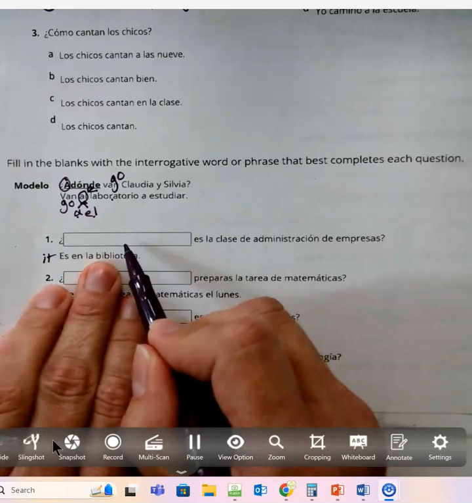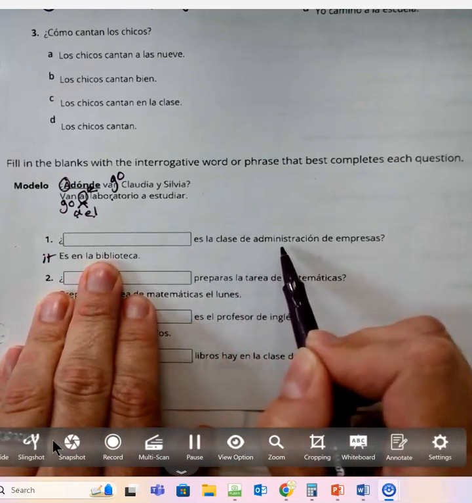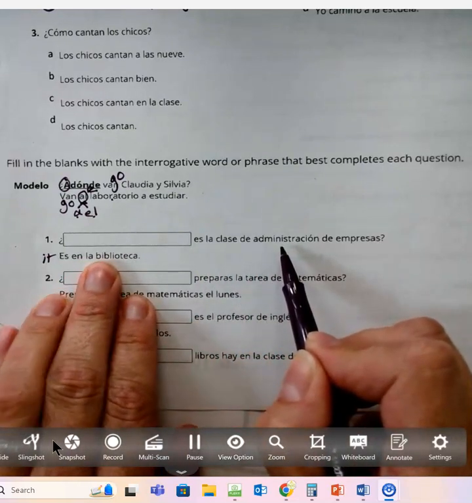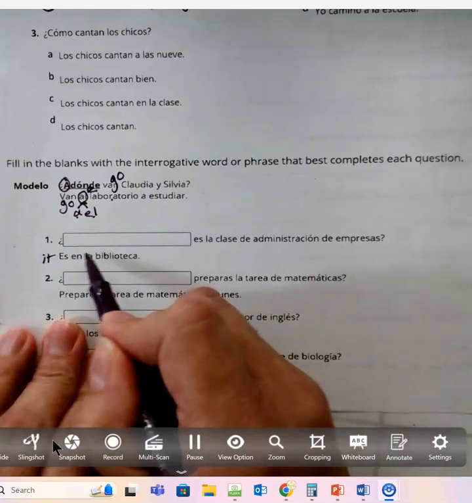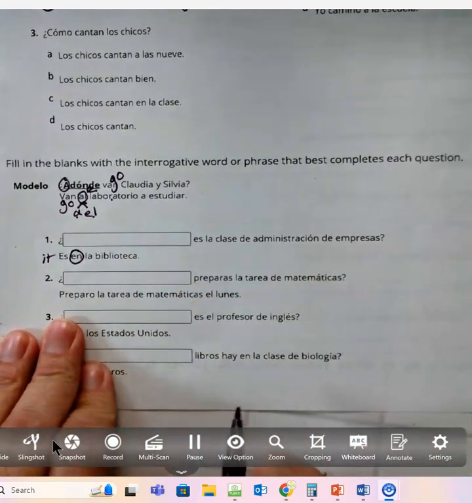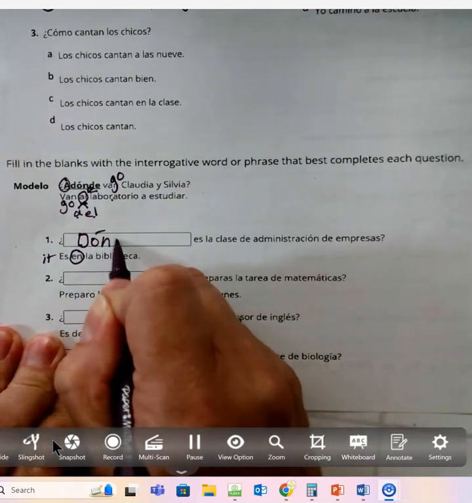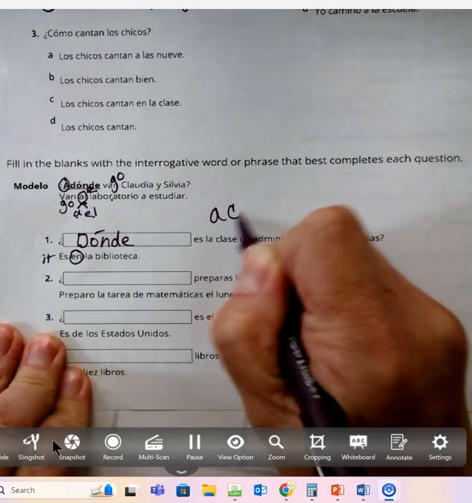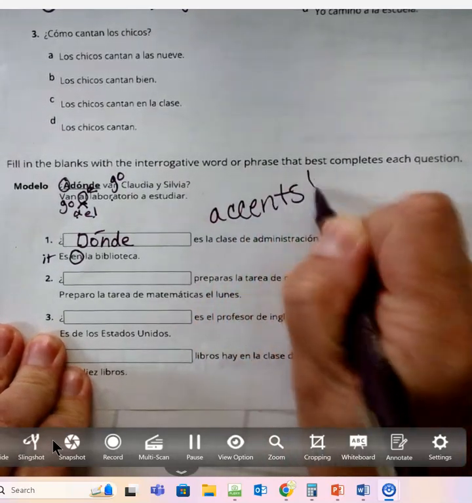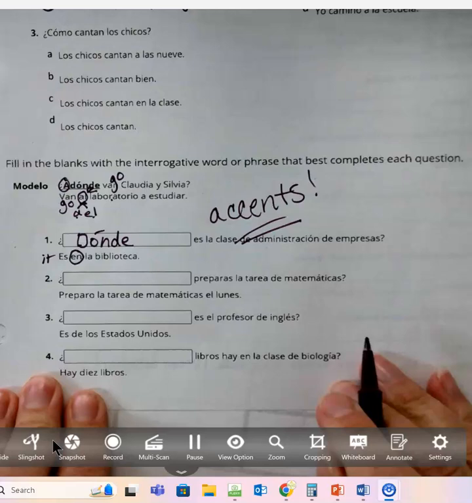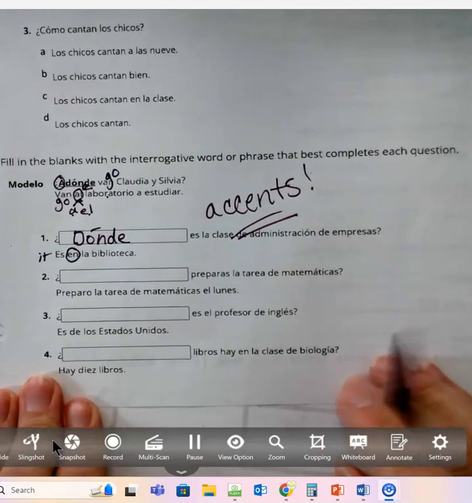So the question is, blank is the class of administration. It is in the library. What are we asking? Right, we're asking where. That would be ¿dónde? Do not forget accents. Every question word that you use here has to have an accent.